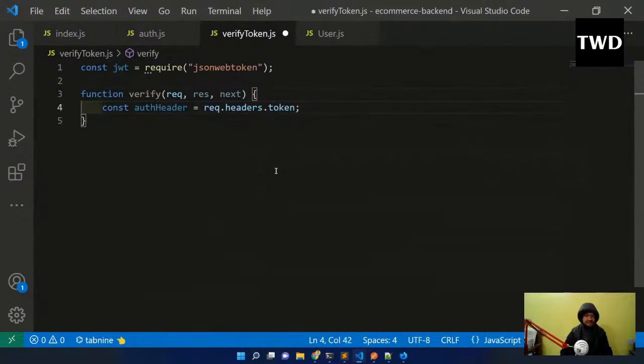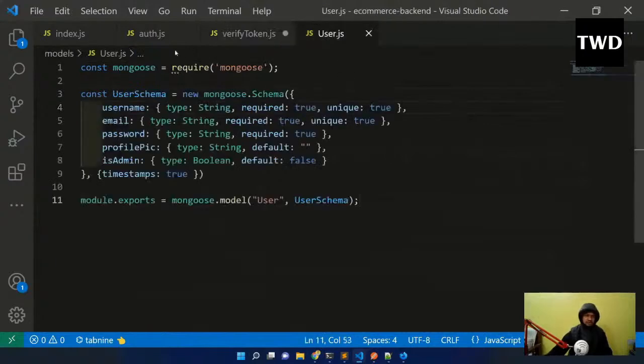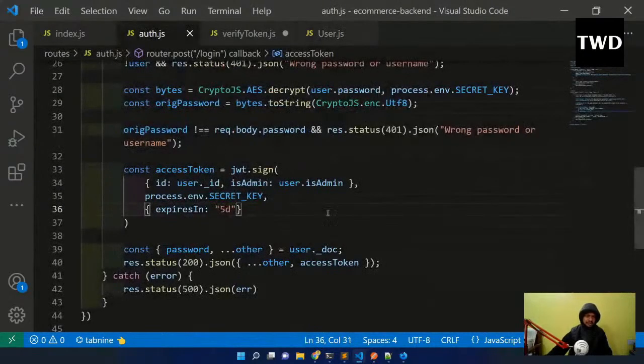So this is a common function which we are going to use from users and all those things, not just users, from any route. We are going to use this verify token. It acts like a middleware and all. Okay, so this authHeader is req.headers.token.